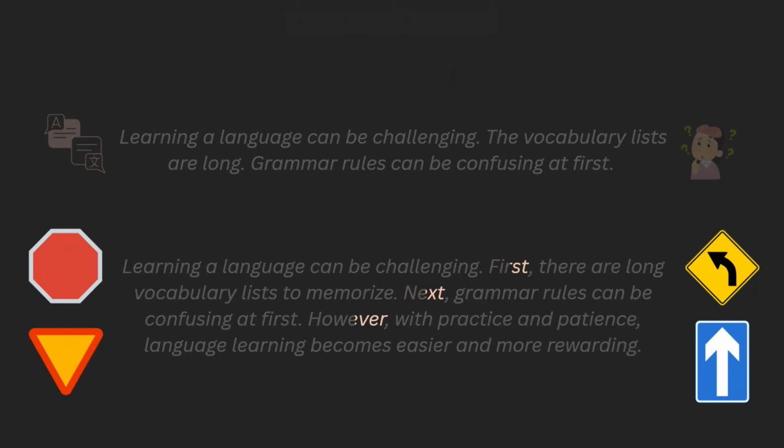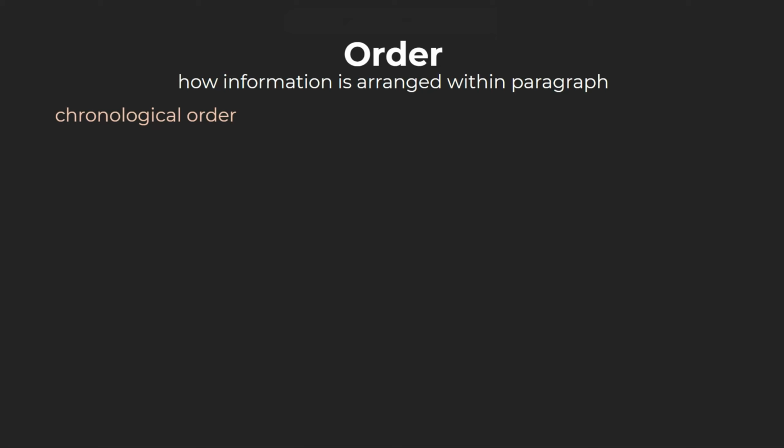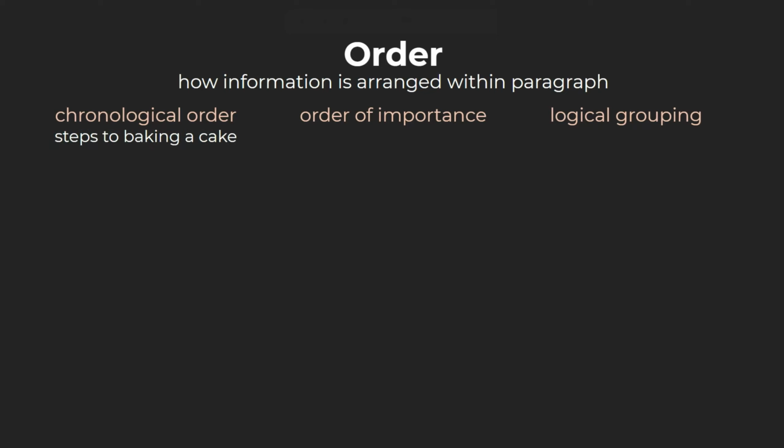And the final concept is order. Order refers to the way information is arranged within the paragraph. The most common types of order are chronological order, order of importance, and logical grouping. For example, if you're writing about the steps to bake a cake, you'd use chronological order, meaning following the natural flow of time. First, gather all your ingredients.